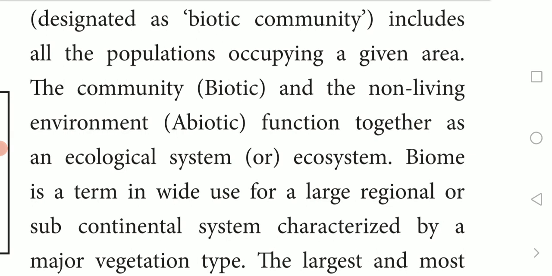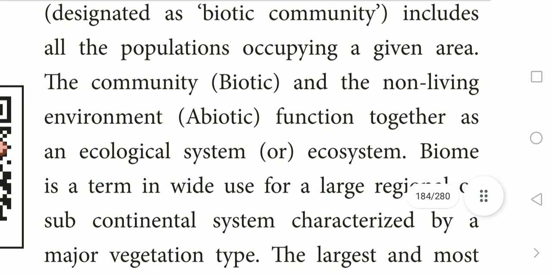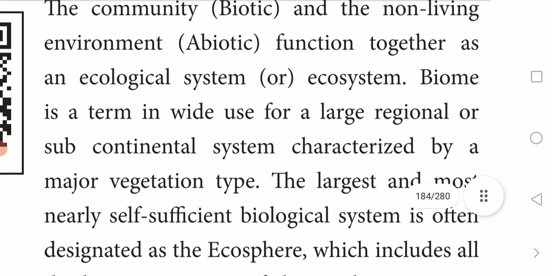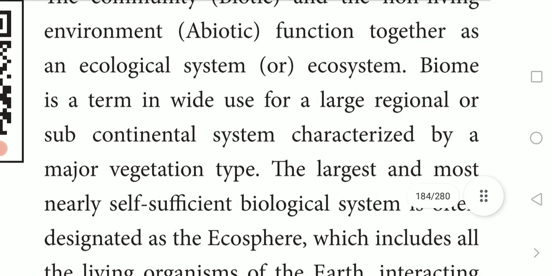Just mark it out, 2 marks. They will ask you what is ecosystem. Take your textbook and mark from community up to ecosystem. The next, what is biome? Mark it as another 2 marks. Biome is a term widely used for a large regional or subcontinental system characterized by a major vegetation type. Major vegetation will be there in one particular place; that is what we call a biome.